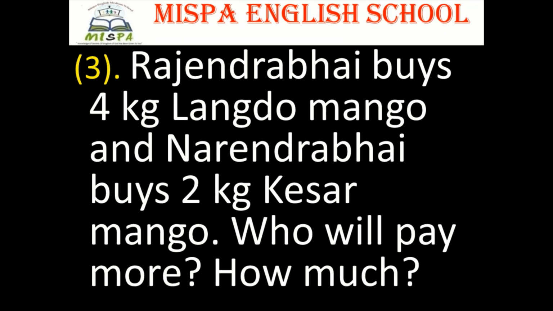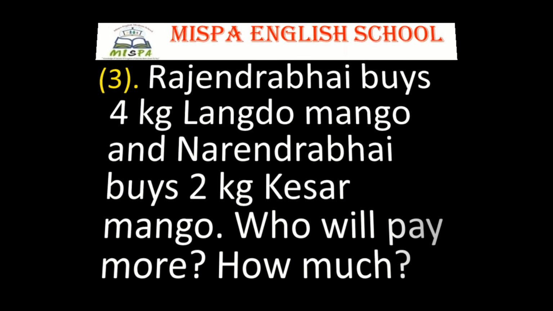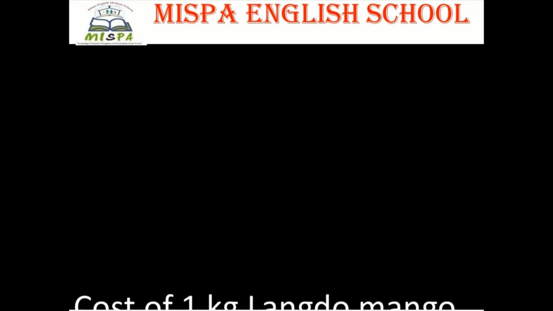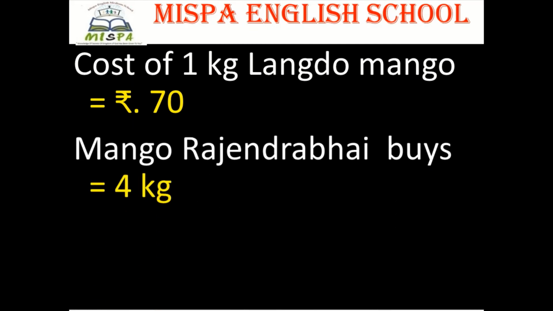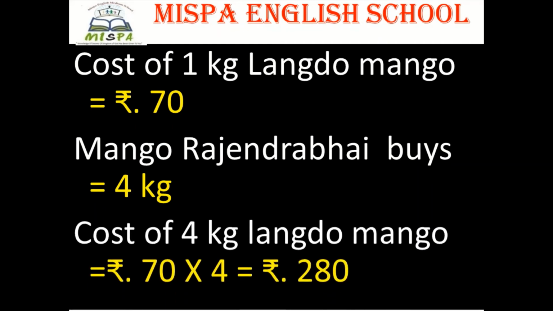Question number 3. Rajendra Bhai buys 4 kilograms Langado mango and Narendra Bhai buys 2 kilograms Kesar mango. Who will pay more? How much? Now let's look into the answers. Cost of 1 kilogram Langado mango is equal to rupees 70. Mango Rajendra Bhai buys 4 kilograms. Cost of 4 kilograms Langado mango is equal to 70 into 4, that is rupees 280.